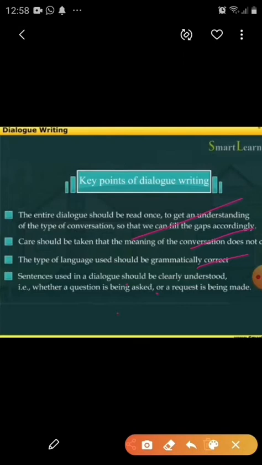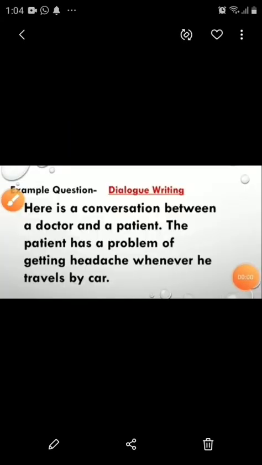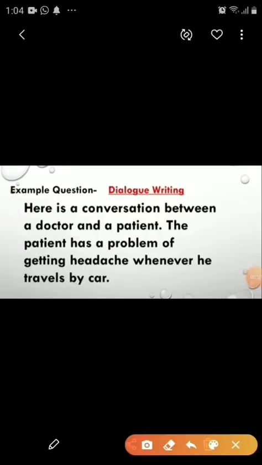Now, your third point here, the type of language used should be grammatically correct. That means whatever dialogues you are framing, they should be grammatically correct. Your fourth point is sentences used in a dialogue should be clearly understood, that is whether a question is being asked or a request is being made. Okay?